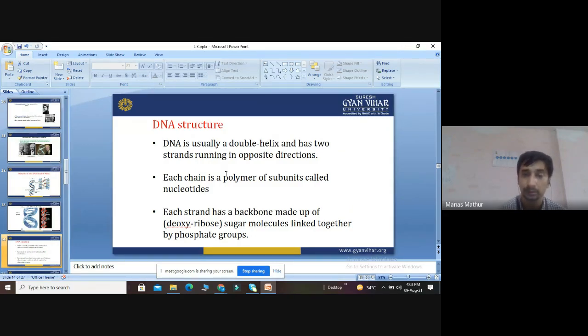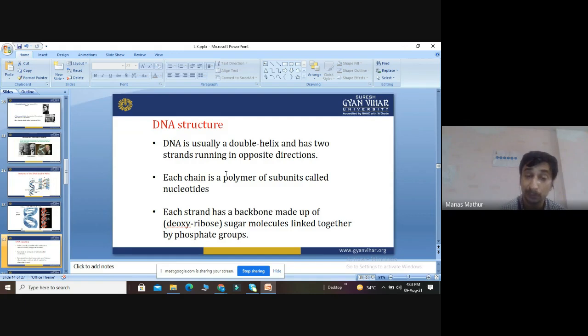Each chain is a polymer of subunits called nucleotides. Each strand has a backbone made up of deoxyribose sugar molecules linked together by phosphate groups.